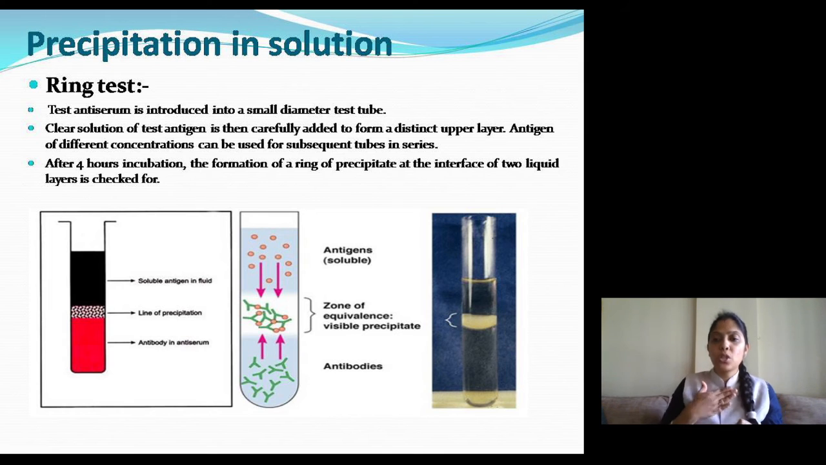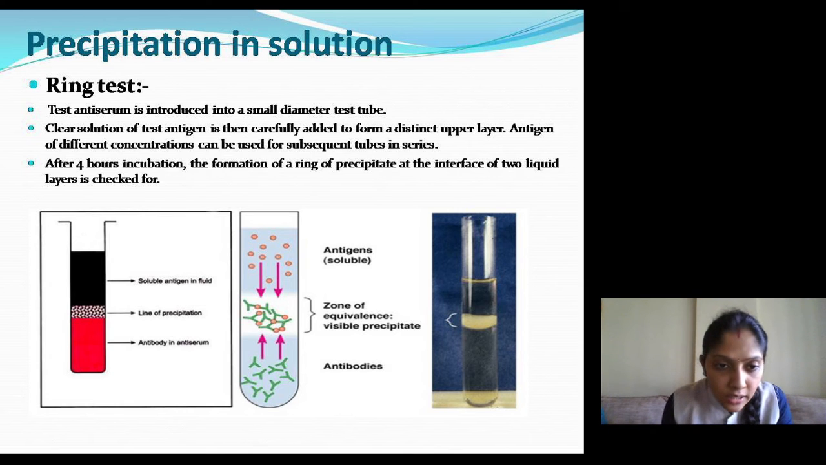So my serum is called the test anti-serum. If I say anti-serum, it means what? You are checking the antibodies in the serum. And why test? Because in that serum you have to check. So that's why my serum is called the test anti-serum. So in a small diameter tube, you have first added the test anti-serum. Now after that, you have to add the clear solution of test antigen, just to form a distinct upper layer.